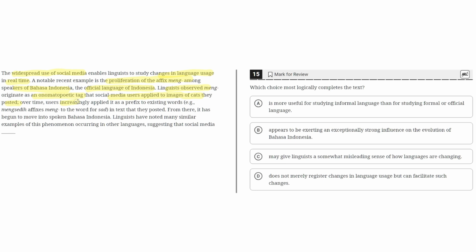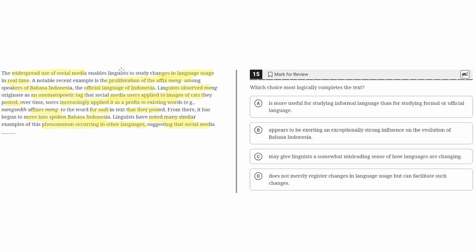Over time, users increasingly applied it as a prefix to existing words, like Mengsedih, which affixes Meng to the word for sad, in texts that they posted. From there, it has begun to move into spoken Bahasa Indonesia. Linguists have noted many similar examples of this phenomenon occurring in other languages, suggesting that social media...